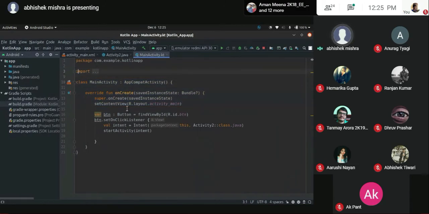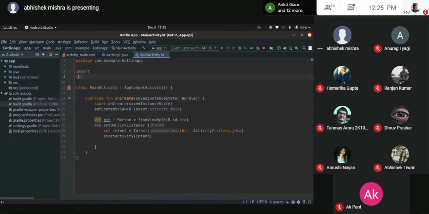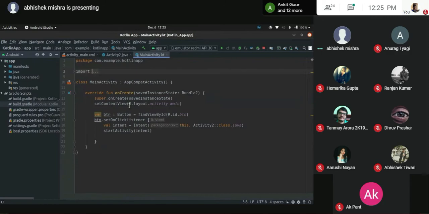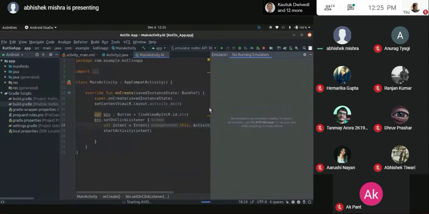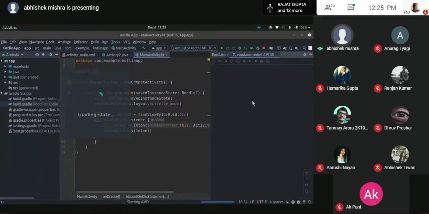So coming back to the Kotlin class that we have written. By default, this was the structure that is created for you. Import statements are there, and so is the package name. Okay. So, this is a button that I've created. I'll launch the emulator for you. I'll try that. So, yeah, if the system goes not responding, I'll try if it doesn't go that way.